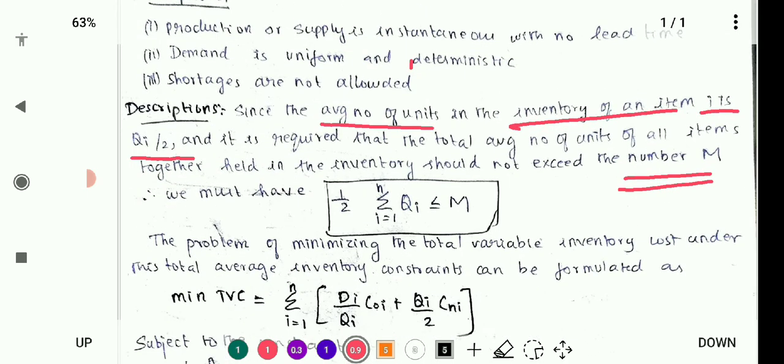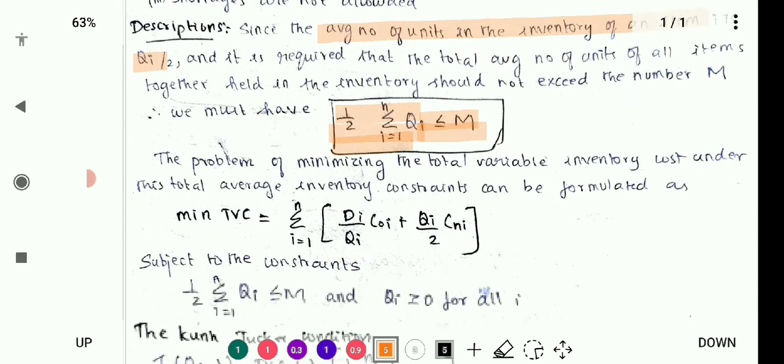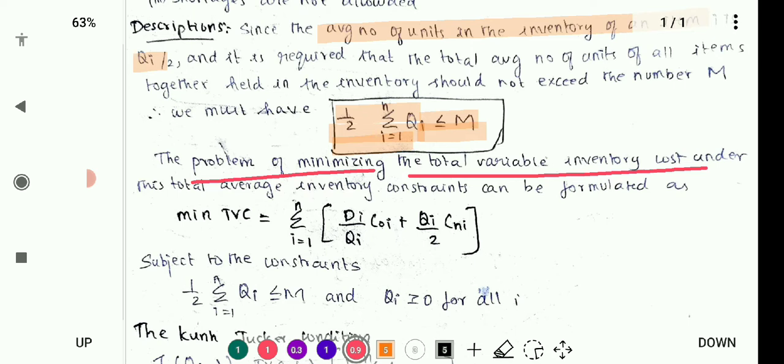Already we have seen Model 3A and 3B, they have also given like this, right? So the constraint will be considered as less than or equal to this m. Okay, so summation of i equal to 1 to n, qi by 2 will be coming because it is an average inventory. So this summation of all the average inventory is less than or equal to m. Okay, after that we are going to consider the problem of minimizing the total variable inventory cost.